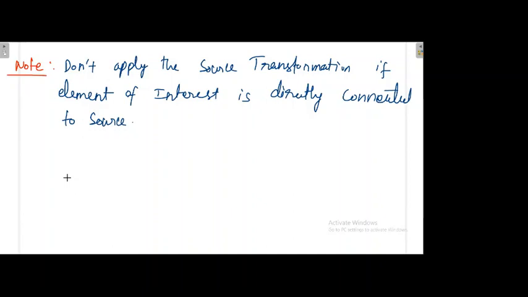And the source transformation is applicable even for dependent sources also. For example, if the dependent source is like this, 10 ohm, and this is 3I ampere. If it is 20 volt, this is called dependent because the current value here is depending on the current I here. 3I depends on I here. This is like a current dependent current source. Then this is 6 ohm.